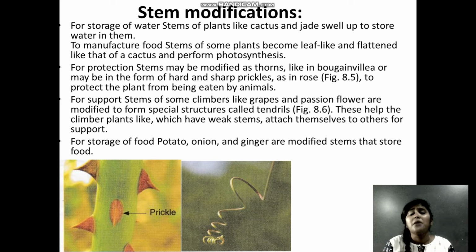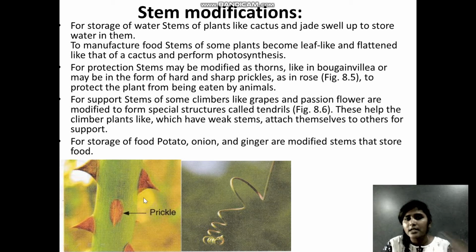The second one is for protection. For protection, we have seen thorns in bougainvillea, or another example is prickles. You can see on the screen on the left hand side a rose stem, and on the stem you can see that there are prickles.